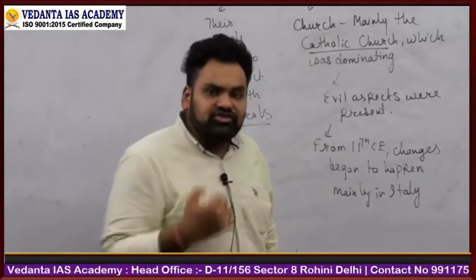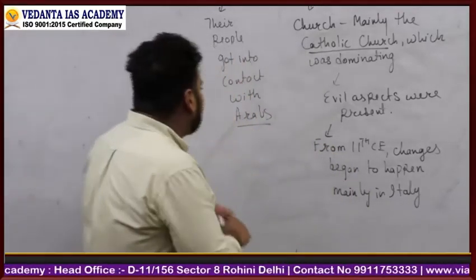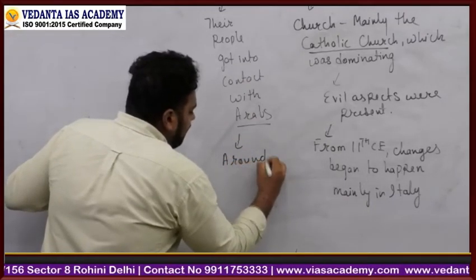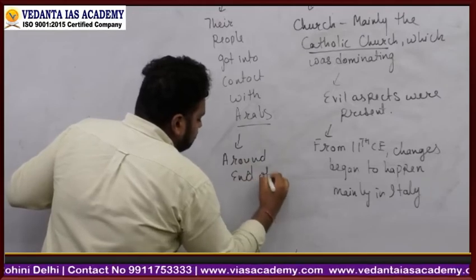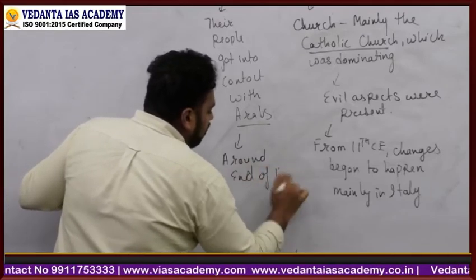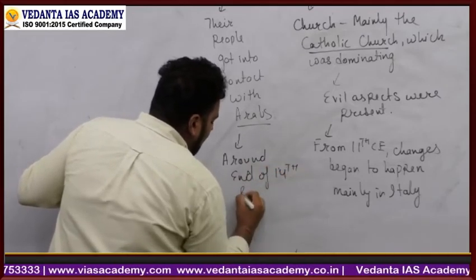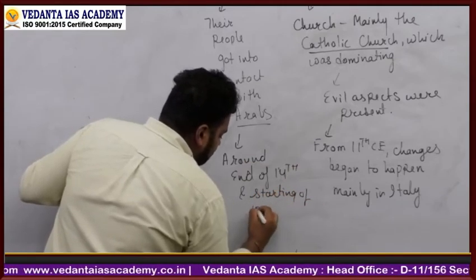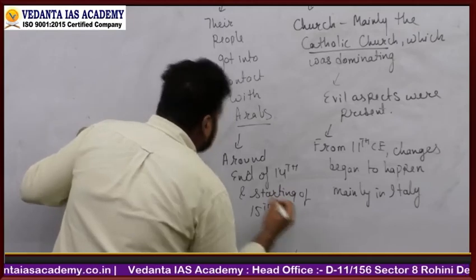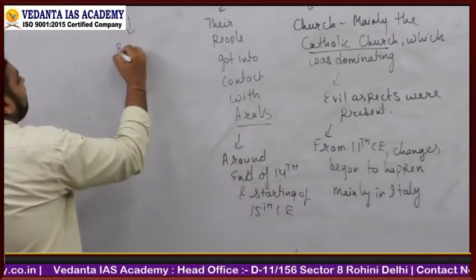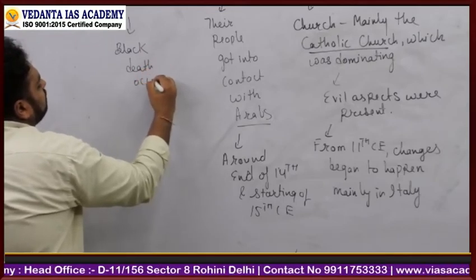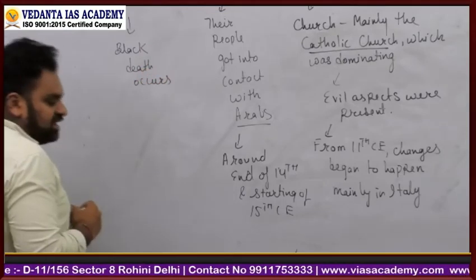There is an event in Europe which is known as Black Death around the end of 14th and starting of the 15th century. Black Death occurs, right?